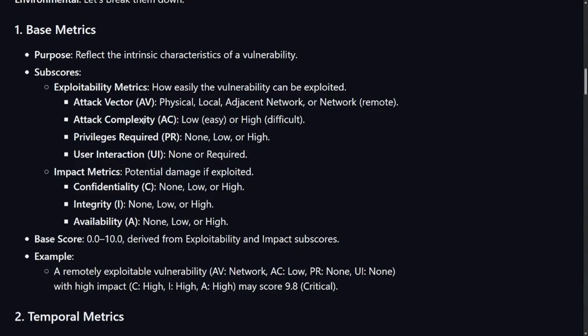We have the base score, which is 0 to 10, derived from the exploitability and impact subscores. Example, a remotely exploitable vulnerability. We have AV, AC, we have PR, and we have user interaction, none, because the user didn't have to click on anything for this vulnerability to be executed. So the user interaction is none.